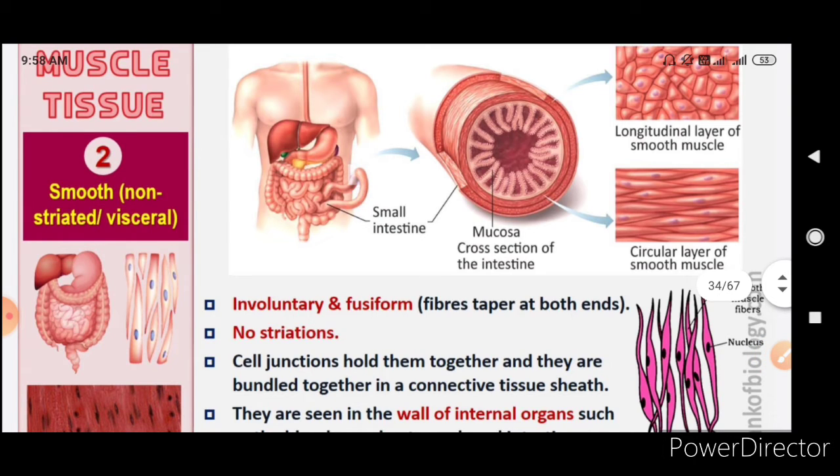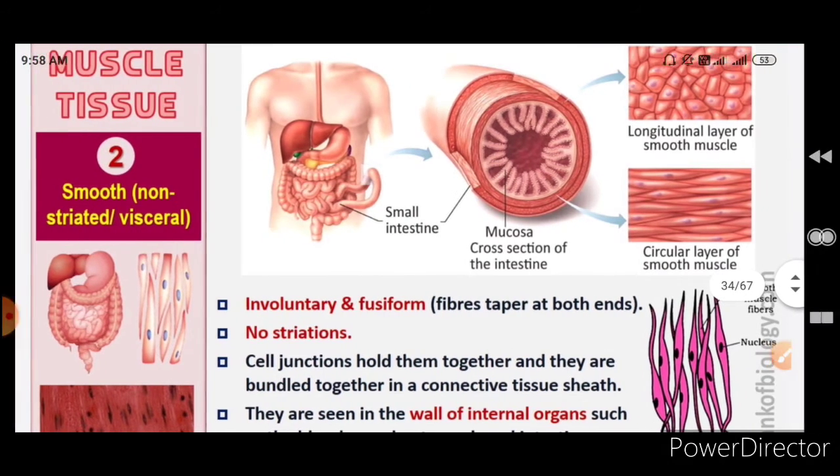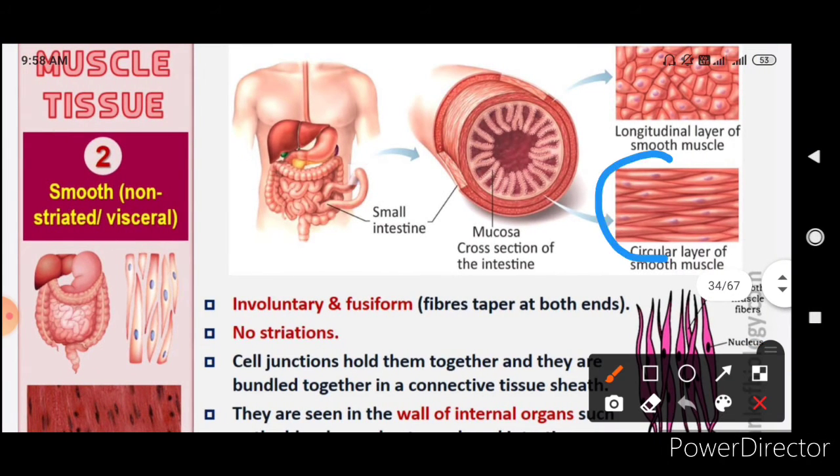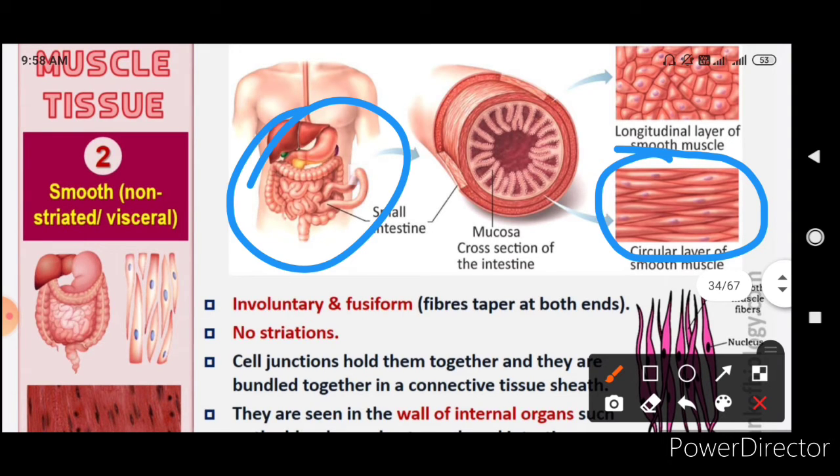Cell junctions hold them together, and they are bundled together in a connective sheath. They are seen in the walls of internal organs. In the diagram, you can easily make out that both the ends are tapering ends, meaning they are fusiform, spindle shaped, and there are no striations. They are present mostly in the internal organs, and cell junctions hold them together in a connective tissue sheath.